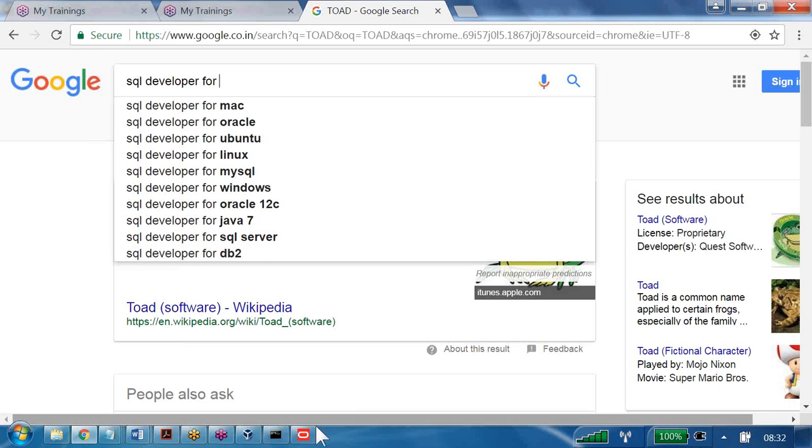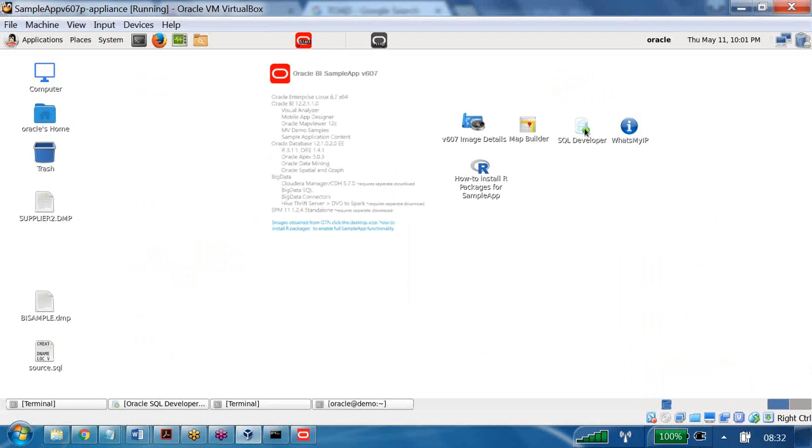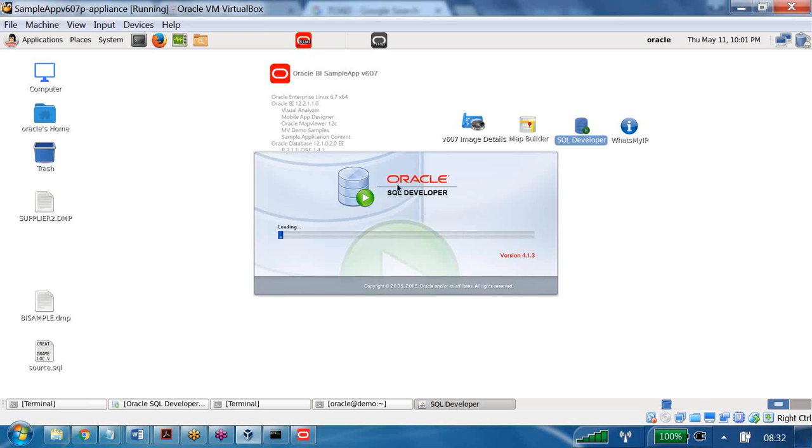How SQL Developer looks: if you observe here, I have SQL Developer. I am trying to open this SQL Developer. Then we get Oracle SQL Developer. Whatever is opening now is called Oracle SQL Developer.